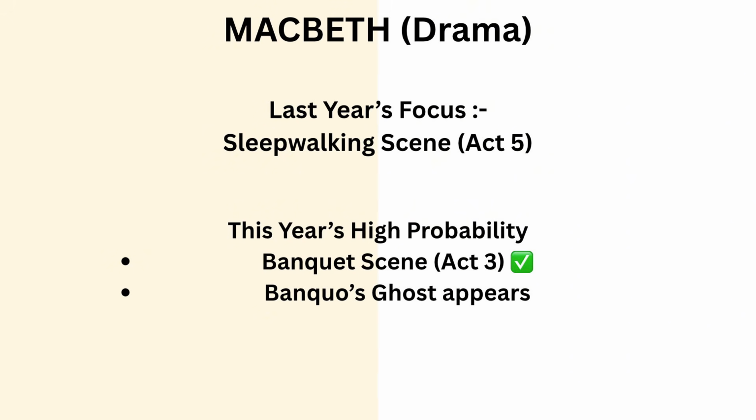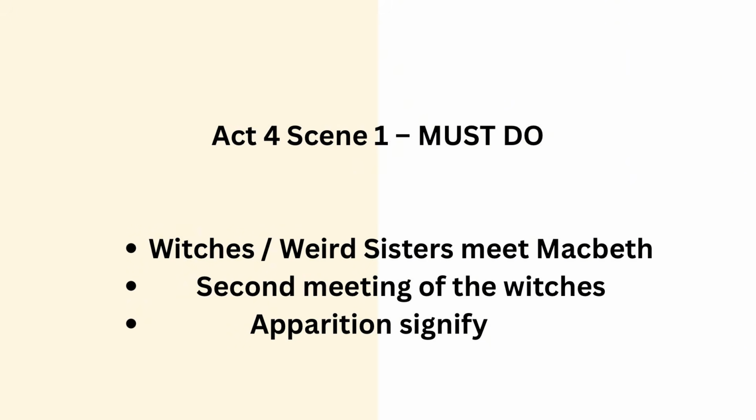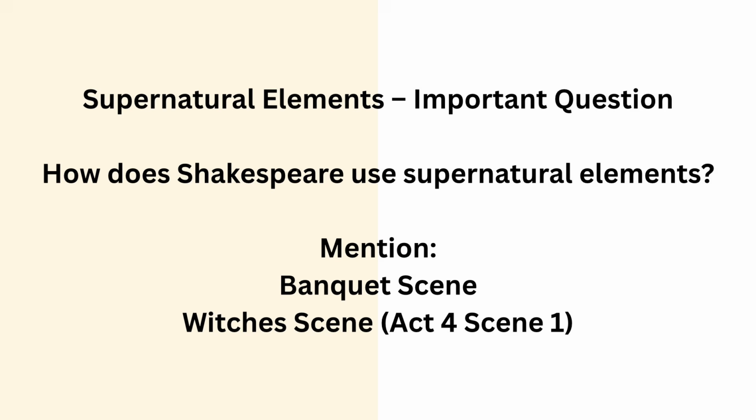Very important. And in Act 4, Scene 1, the witches scene, where the three weird sisters again meet Macbeth. This scene is also very, very important. You can get the question of how Shakespeare uses supernatural elements. So you have to mention that banquet scene or witches scene, where we can find the use of supernatural element.